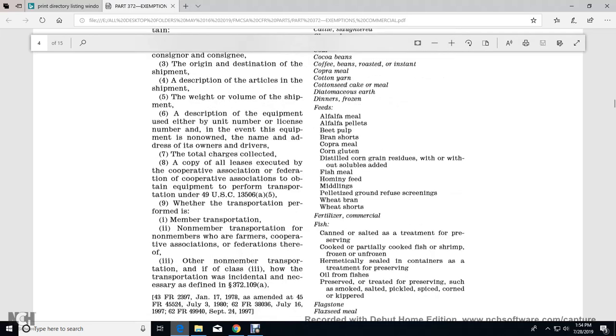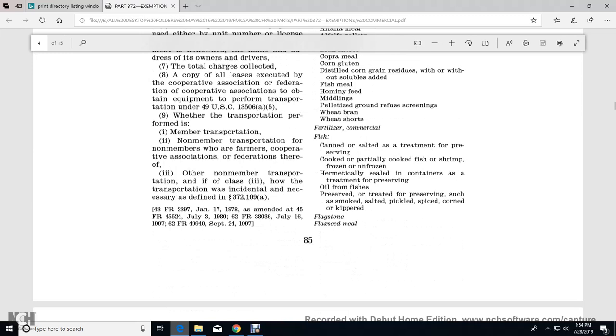The total charges collected, with a copy of all leases executed by the Cooperative Association or Federated Cooperative Associations to obtain the equipment if they perform transportation under Title 49 U.S. Code 13506(a)(5), with the transportation performed as member transportation, non-member transportation, non-member transportation for farmers cooperative association federations or other non-member transportation of Class 3, or where the transportation is incidental and necessary as defined in 372.109(a).